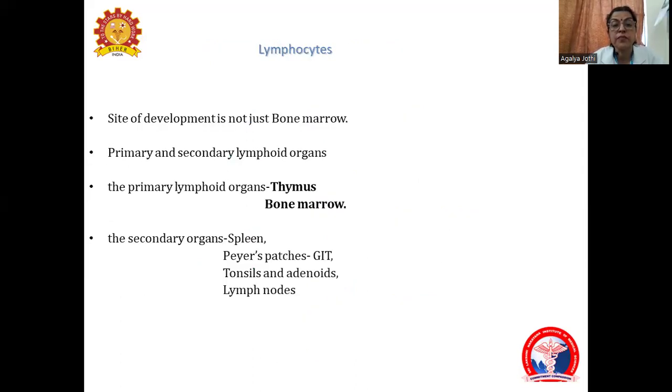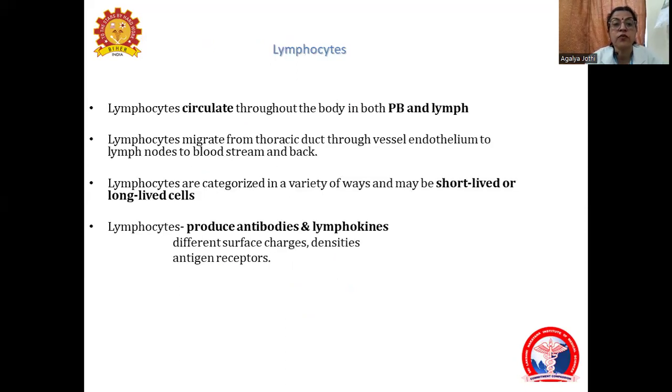Lymphocytes begin their development in the thymus and the bone marrow, and in other organs such as the spleen, Peyer's patches, tonsils, adenoids, and the lymph nodes. Lymphocytes circulate throughout the body, in the peripheral blood and in the lymph. They may be short-lived or long-lived. We have memory cells. The function of lymphocytes is to produce antibodies and lymphokines.